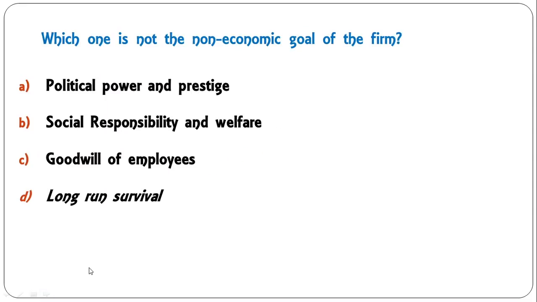Which one is not the non-economic goal of the firm? Political power and prestige, social responsibility and welfare, goodwill of employees, long run survival. The first three, A, B, C, are non-economic goals of the firm. Long run survival is an economic goal. So D is the correct answer.